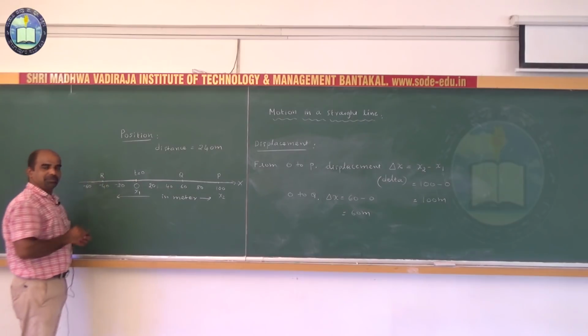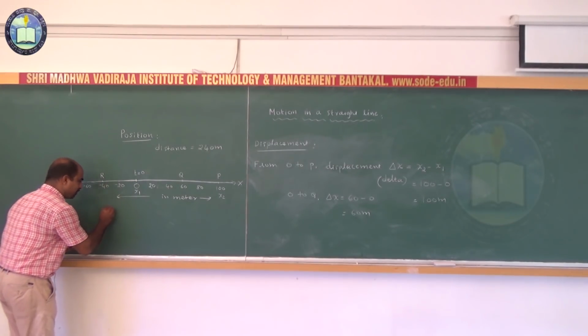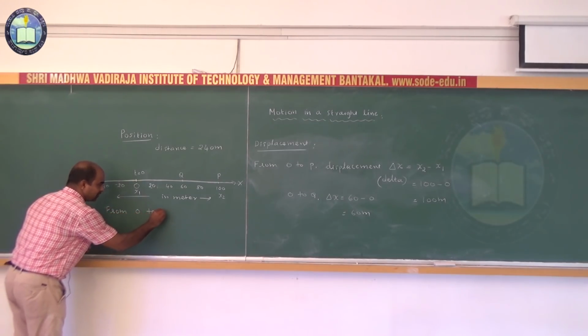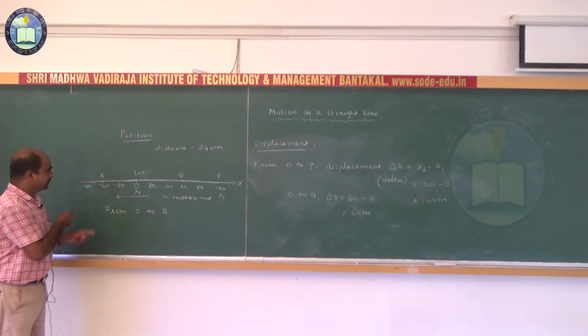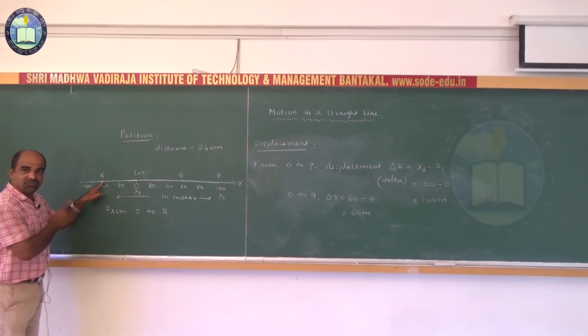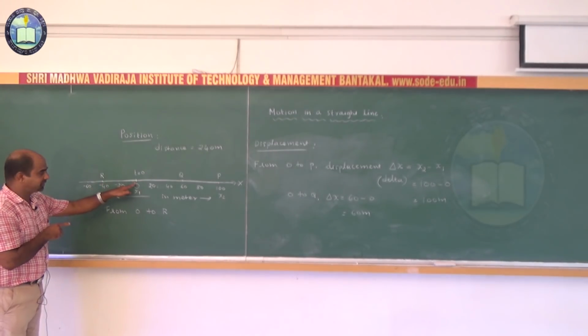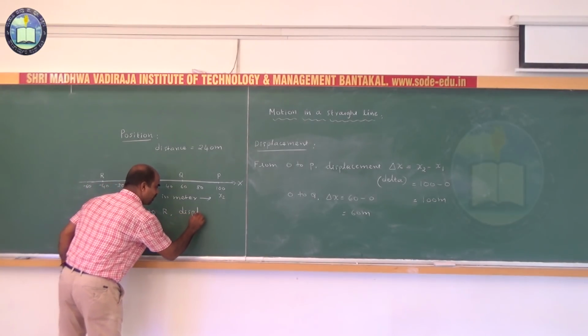Then the body moves from O to R. What is the displacement of the body? From O to R, the body moves from O to R. So, what is R? Final position. What is O? Initial position. So, from O to R, displacement delta x is given by